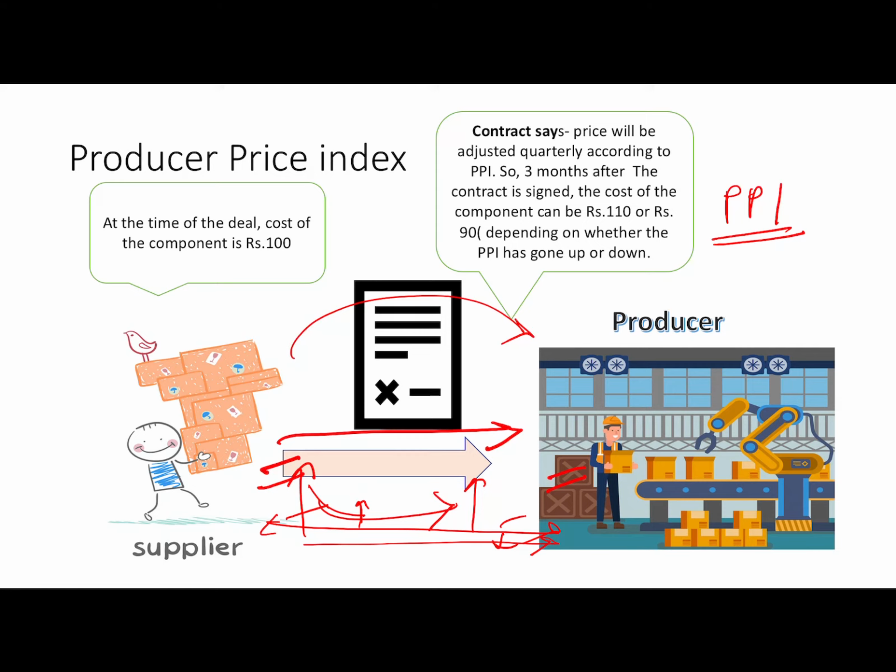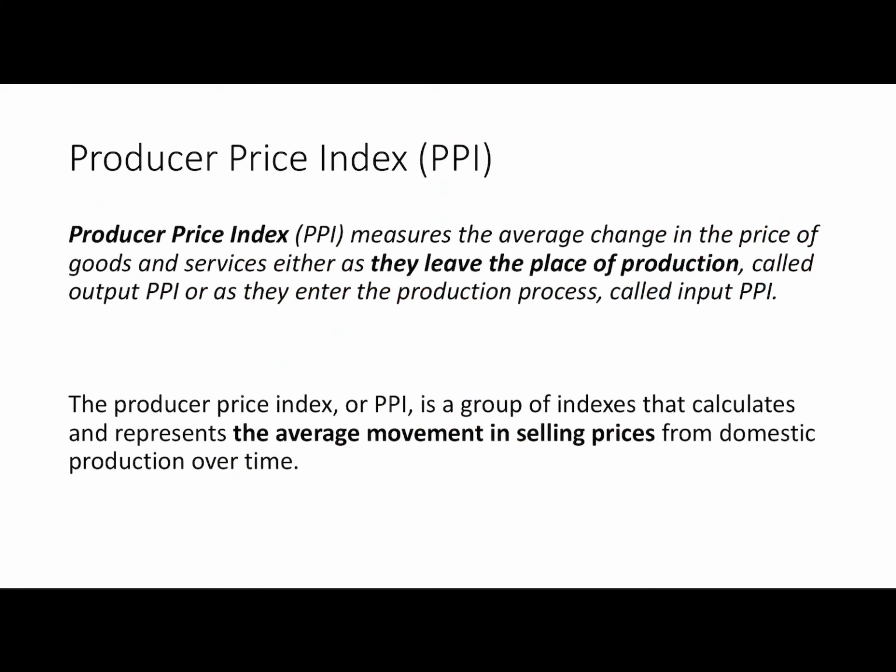So what is happening here? The selling price of supplies is changing, and that is why these two people are entering into a contract that they will adjust the selling price according to the producer price index. So what does producer price index do? It is tracking the movement of selling price from domestic production over a period of time.